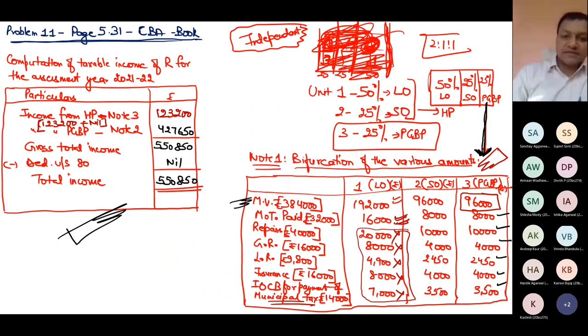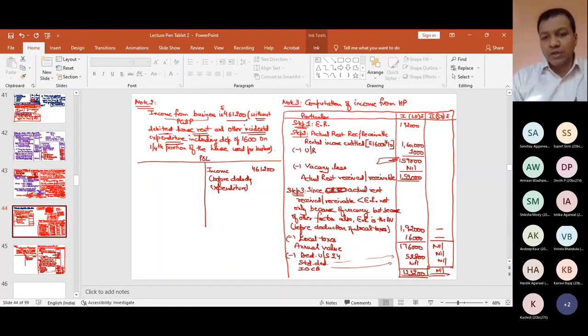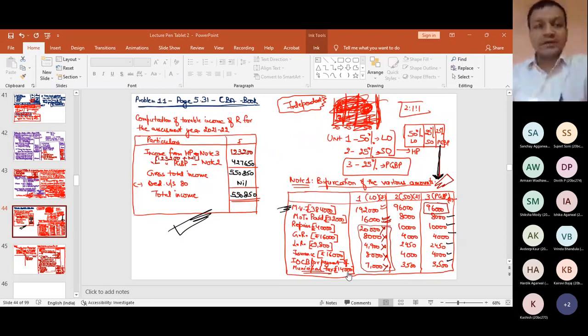If it is understood, please raise your hands, and if there is any slight problem, you should ask. If you do not practice under the Income Tax Act, it will become very tough for you. So daily you have to spend 4 to 5 hours studying income tax only. How you manage the time, that you have to see. Otherwise, you have to study income tax daily. Please raise your hand if this question is also clear. Okay, any doubt, you can unmute and ask me.